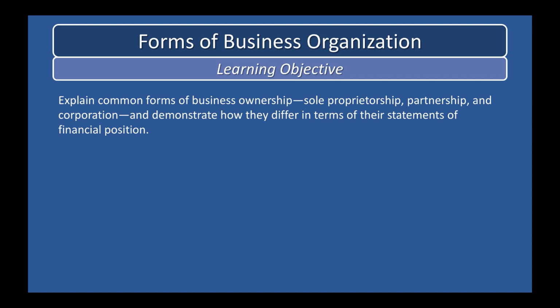Forms of business organization. Learning objective. Explain common forms of business ownership, sole proprietorship, partnership, and corporation, and demonstrate how they differ in terms of their statements of financial position. Owner's equity is one of three major elements in the basic accounting equation.